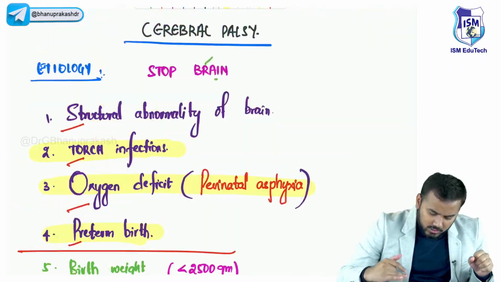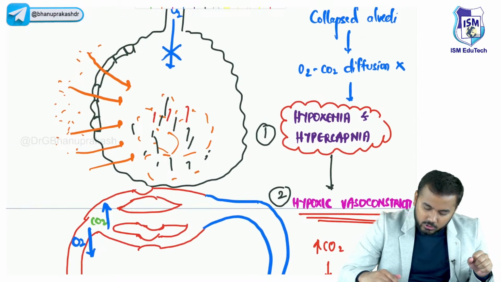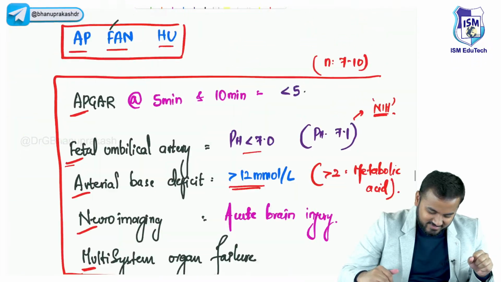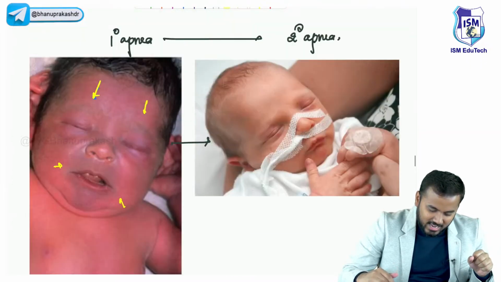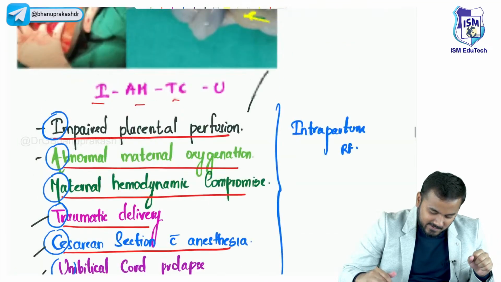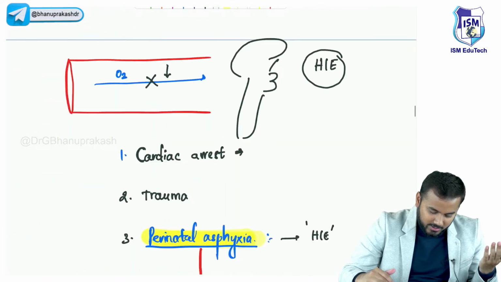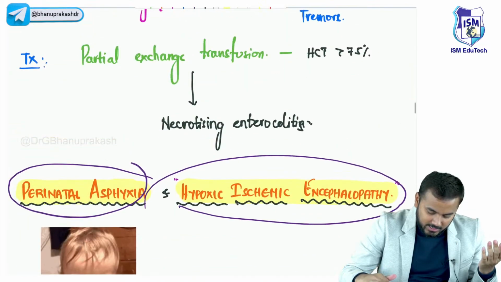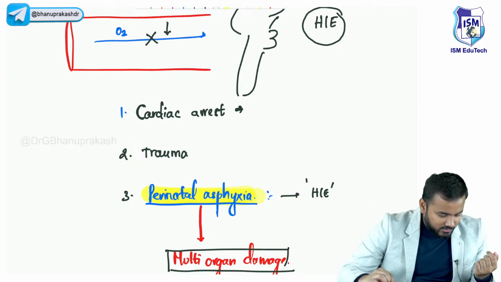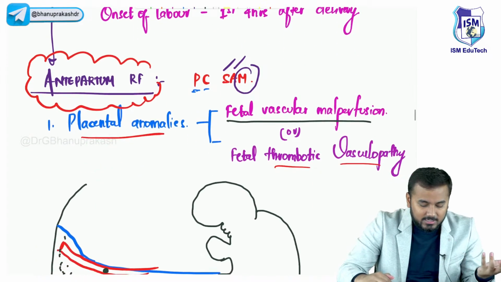So, a quick review of the last topic. Tell me, which was the last topic? Any idea? What was the last topic I discussed? Hypoxic ischemic encephalopathy, or perinatal asphyxia, right? This was the topic I discussed. There is nothing to remember, just the etiologies, Bhushan, the risk factors and all.